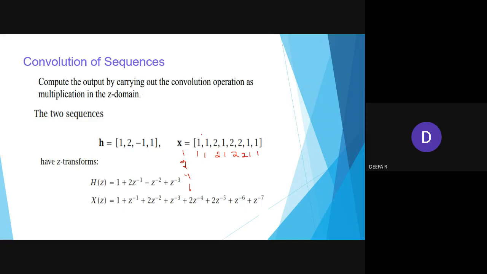The next thing, I'm going to multiply all these numbers with 2, so 2 2 4, 2 4 4 2 2. Next minus 1, minus 1, minus 2, minus 1, minus 2, minus 2, minus 1, minus 1. Then I will be writing 1, 1, 2, 1, 2, 2, 1, 1.